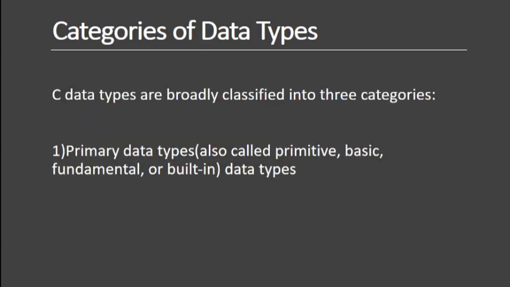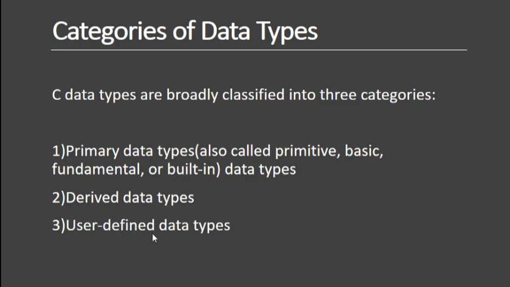So there are three different types of data types. First, primary data types, derived data types, and user defined data types. Primary data types are also called primitive data types, basic data types, fundamental data types, or built-in data types. Next, derived data types. Here we are going to discuss arrays, structures, and pointers. Now we'll discuss one by one.